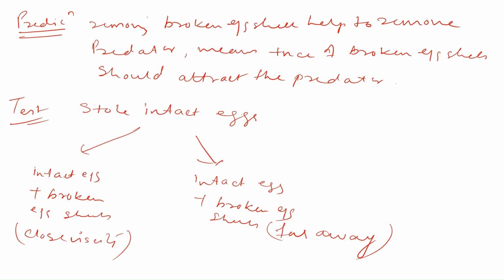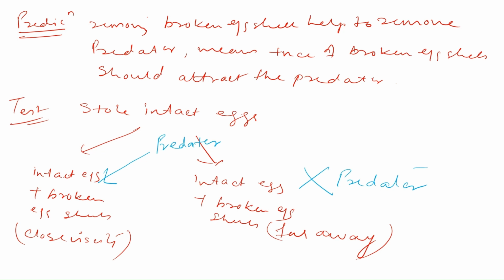He observed that predators attacked the intact eggs where broken eggshells were placed in close vicinity, whereas here predators were not able to attack. That means today's black-headed gulls have this behavior because during the course of evolution, this behavior helped them to survive and reproduce better.